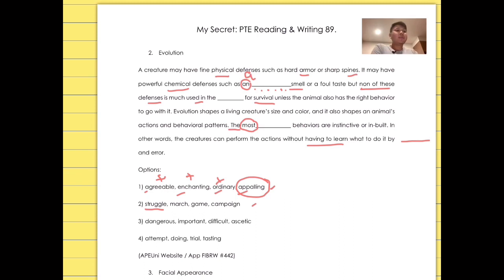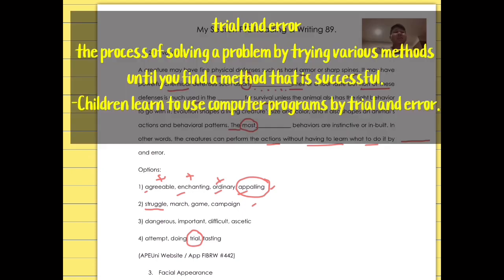The last one. In other words, the creatures can perform the actions without having to learn what to do it by dash and error. To do something by dash and error. If you know the collocation, you just need to take 1 second to go with trial. Because to do it by trial and error, what does this mean?